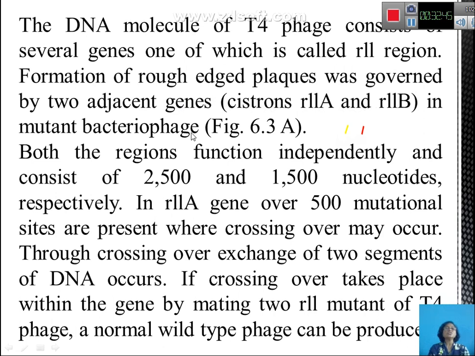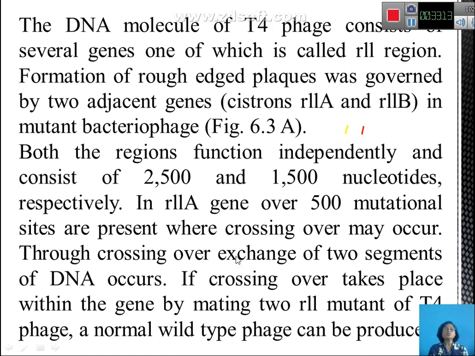So both these regions function independently, and they consist of 2500 and 1500 nucleotides respectively. R2A has 500 mutational sites where crossing over may occur.